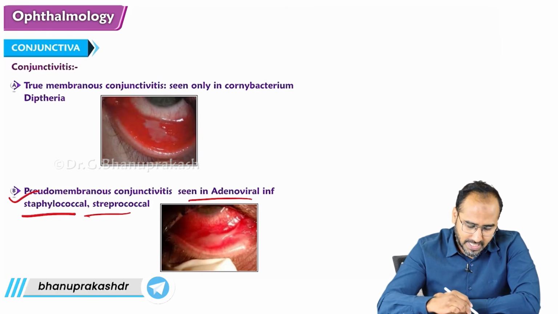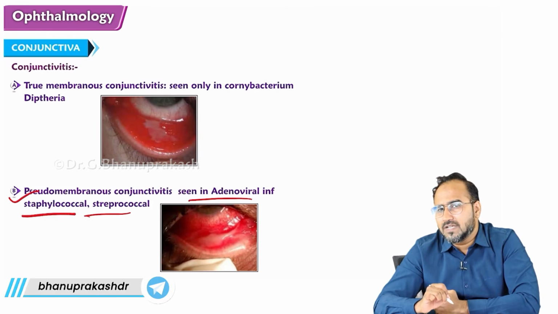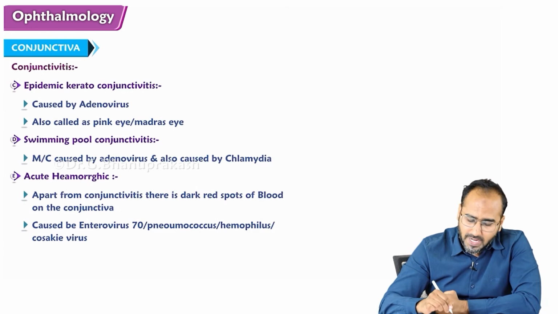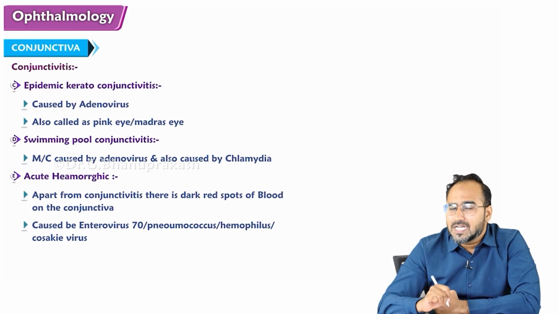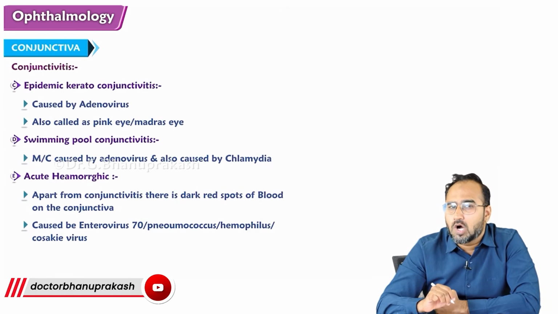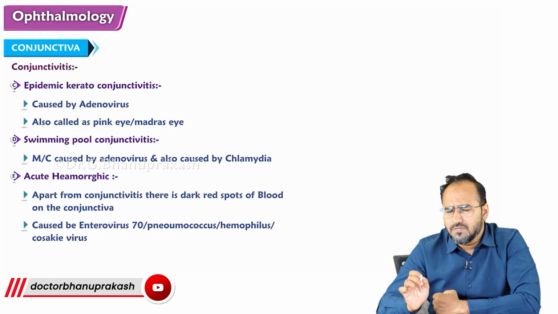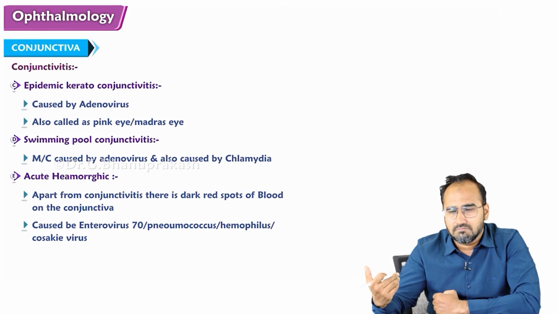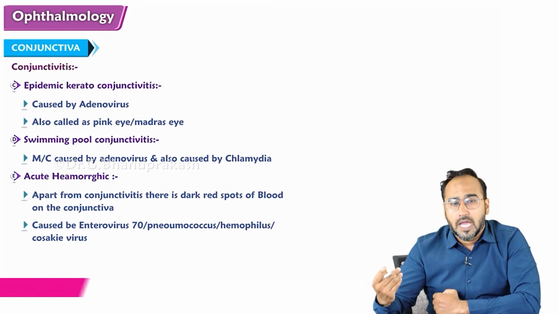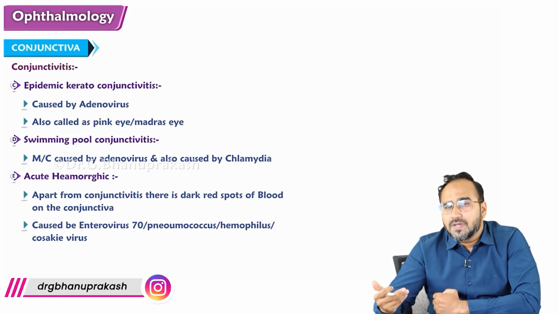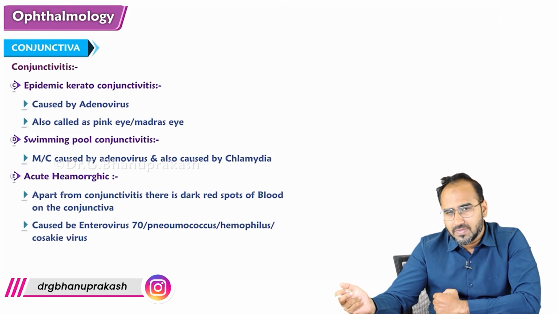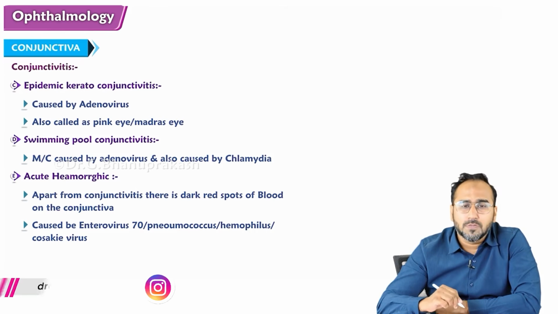Next is epidemic keratoconjunctivitis. Epidemic keratoconjunctivitis is also seen due to adenovirus. This epidemic keratoconjunctivitis is also called pink eye or Madras eye. This was commonly seen in that time, commonly seen in Madras. Epidemic keratoconjunctivitis is commonly caused by what organism? Adenovirus. It is also called pink eye or the Madras eye.